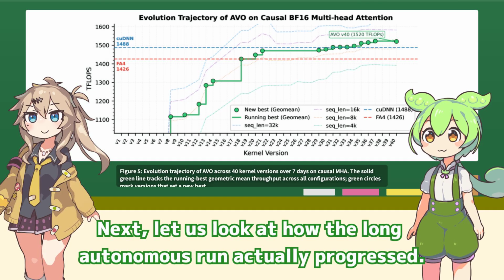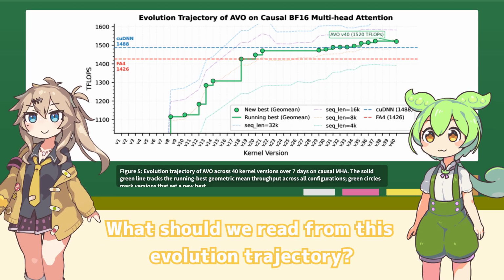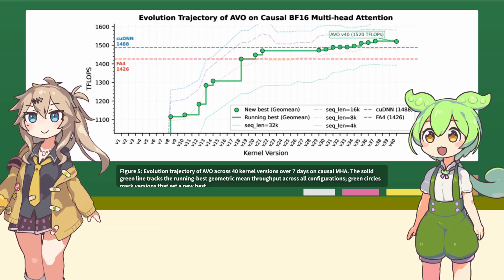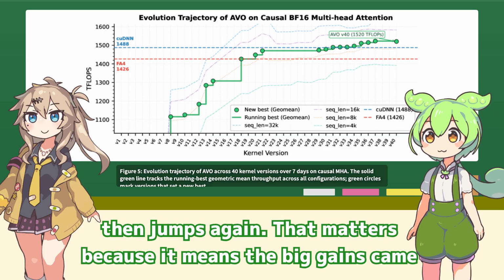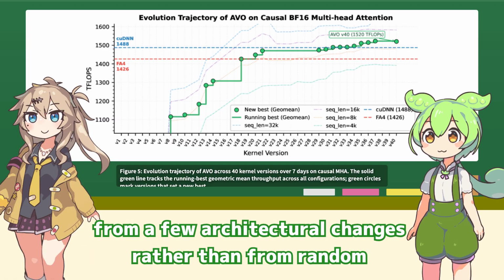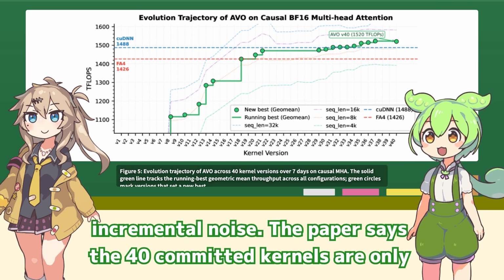Next, let us look at how the long autonomous run actually progressed. What should we read from this evolution trajectory? The curve does not drift upward smoothly. It jumps, then plateaus, then jumps again. That matters because it means the big gains came from a few architectural changes rather than from random incremental noise.